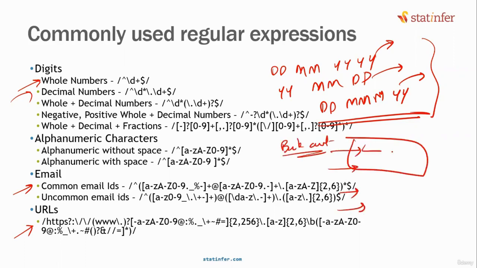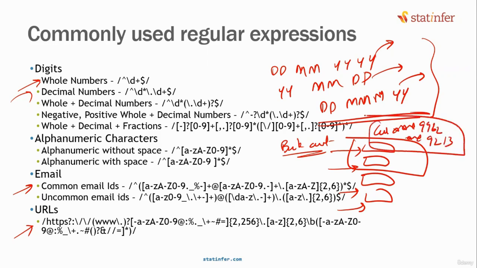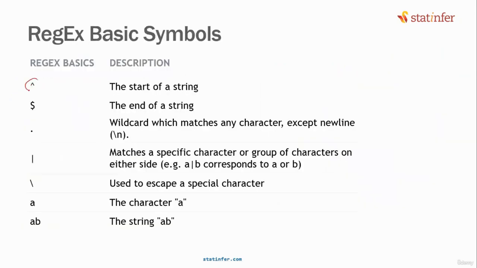Everybody is mentioning my bank account number is this, my bank account number is there. Let's say something like cust XXXX 9962 XXXX 1236, like that. Then you have to write a regular expression that will capture this kind of pattern. Are you with me, everyone? So these are some meanings. Let's say this means start of the string, dollar means end of the string.